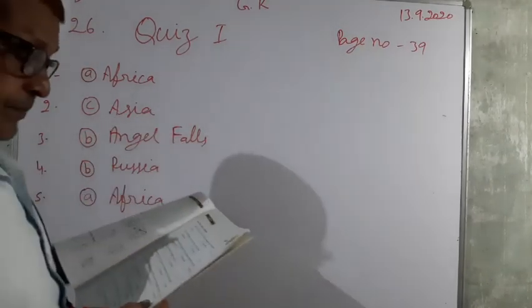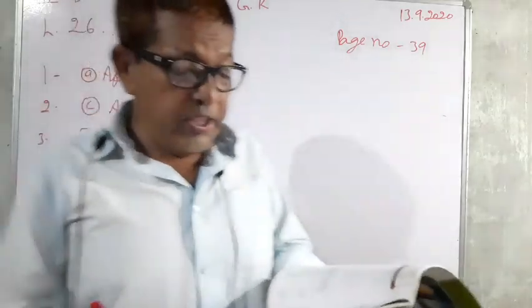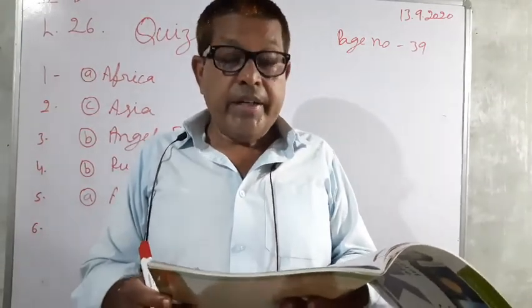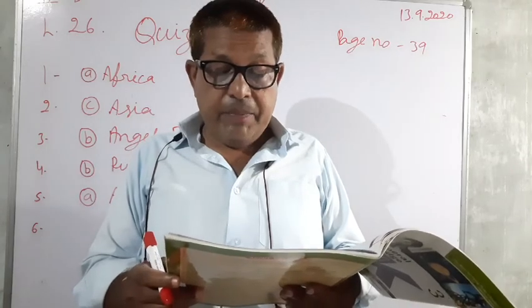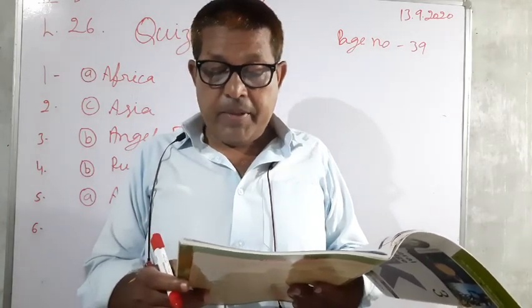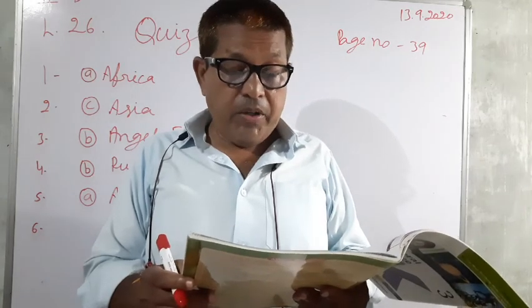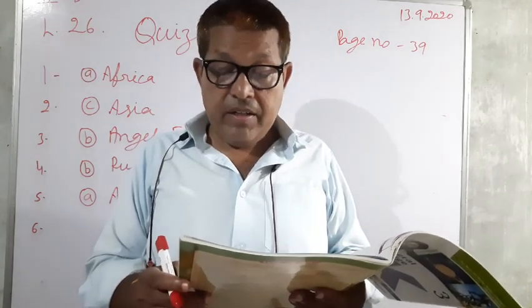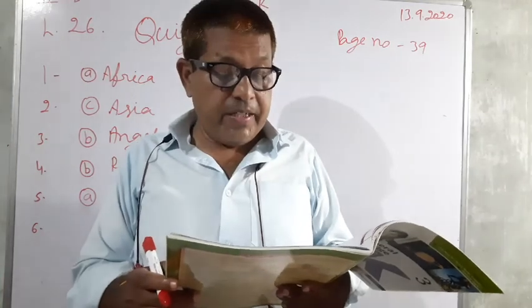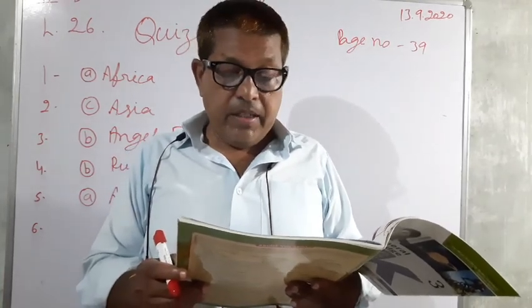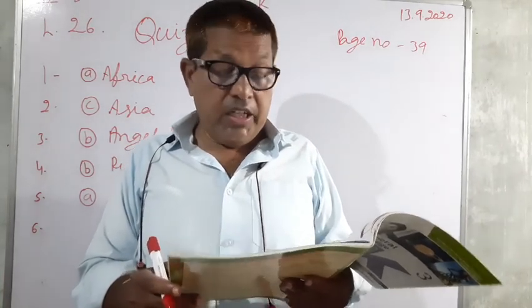And 6. Which continent contains about 80% of fresh water present on Earth? Three options are here: A, Asia, B, Antarctica, C, Australia.